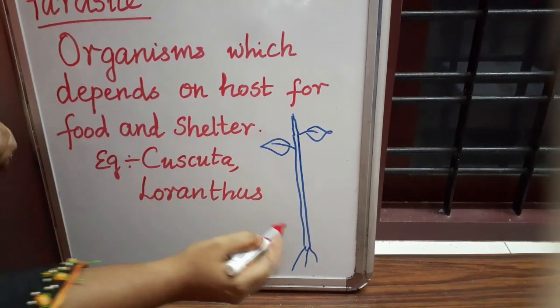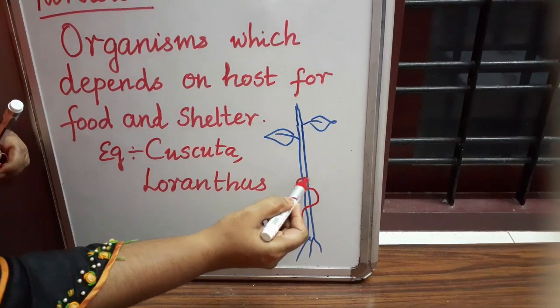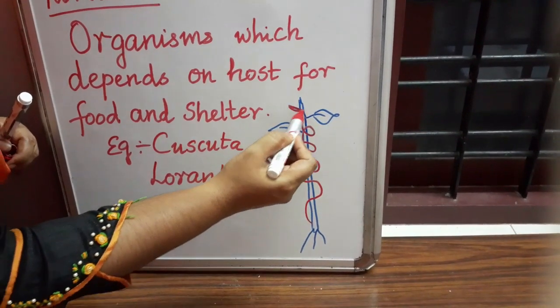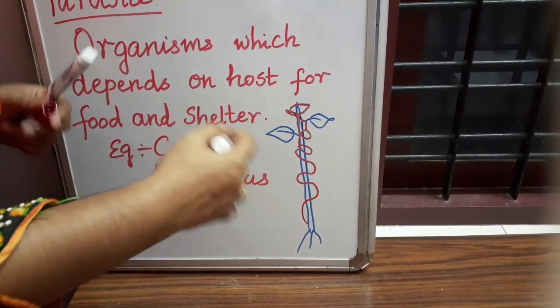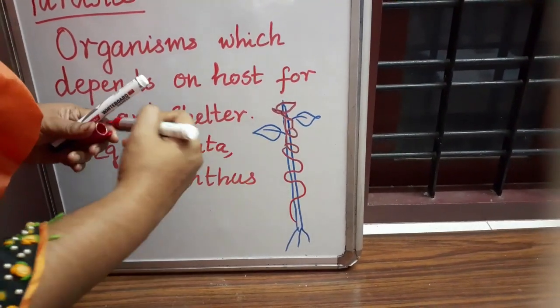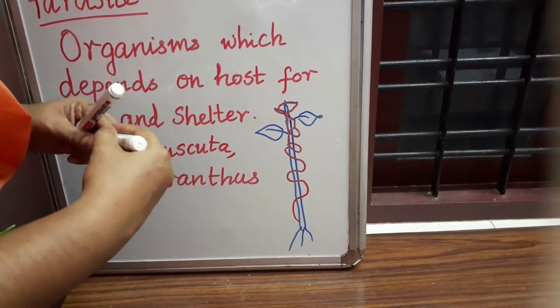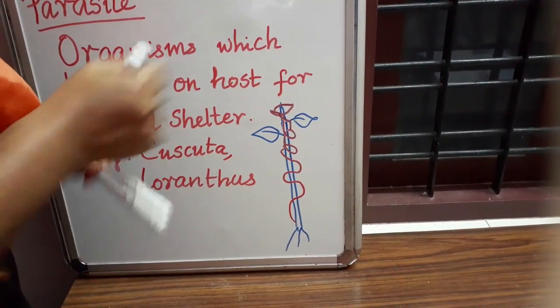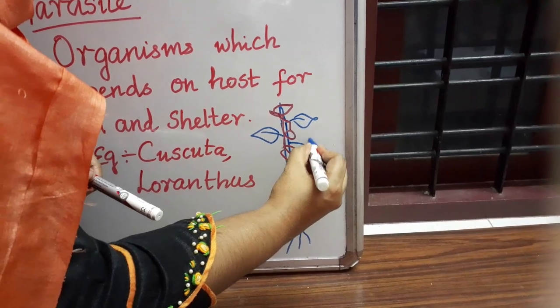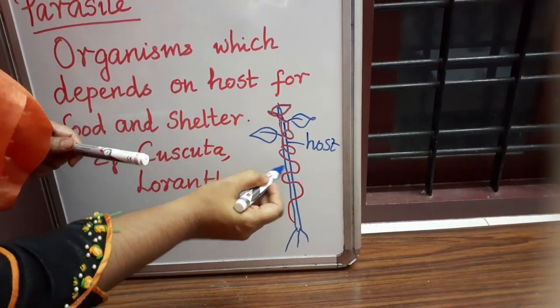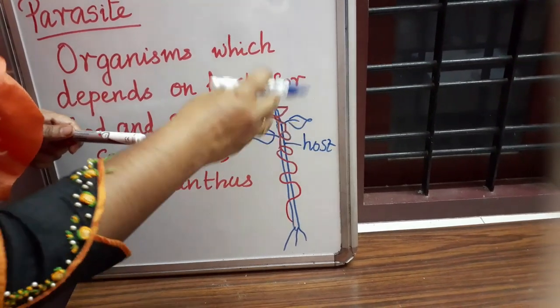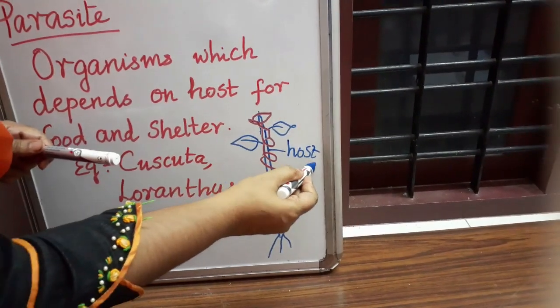This Cuscuta will be climbing like this. It will grow on that plant. The one on which it is climbing is known as the host. So this is the host.